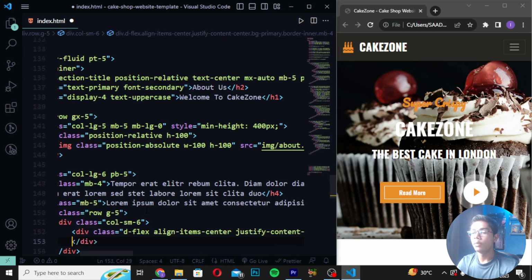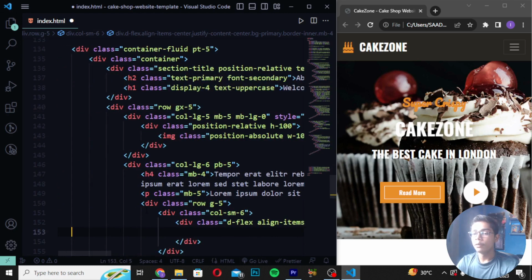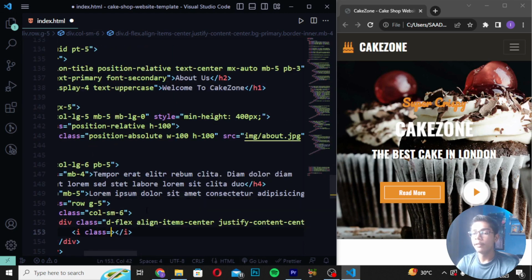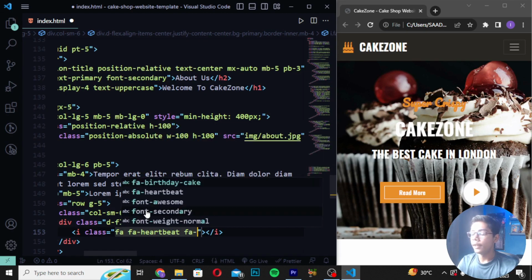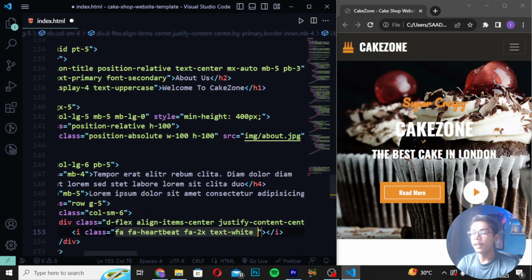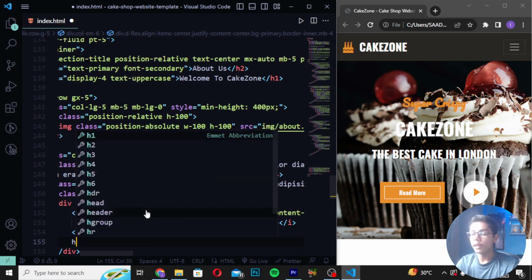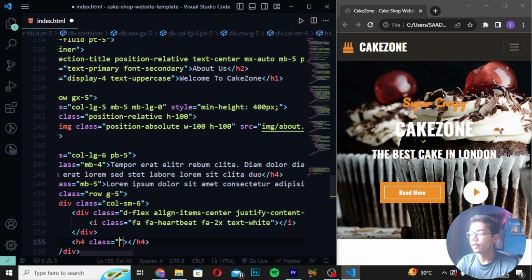Then you have to create here i tag. So here I will be now moving down, and then after moving down, you have to create here i tag with class as fa. Then I will be now writing here fa heartbeat and I will be writing fa-2x and write here text y. Now when you written this, you have to now just do one thing like here I will be moving down and write here h4 class as text and I will be now writing here uppercase. Then I will be now writing here 100% LP like this.